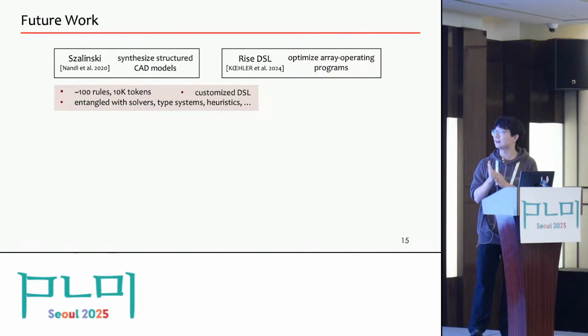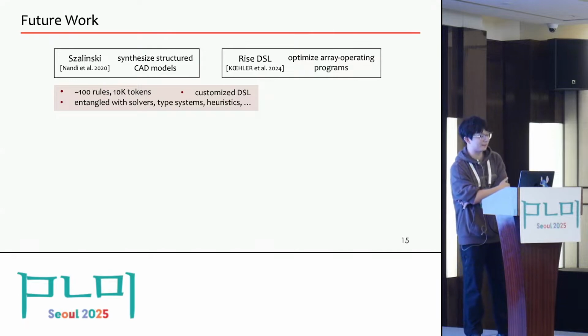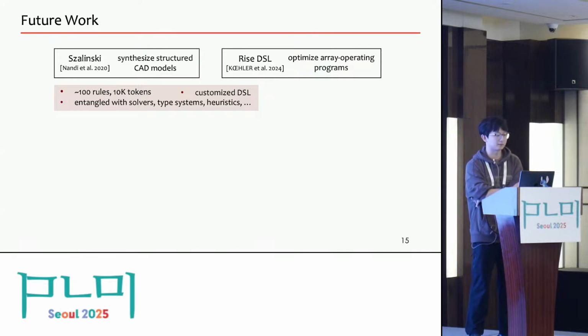And here, there will be many extra challenges. For example, the definition of these rewrite systems will be much more complicated, and they will involve customized DSLs, and also their code will be entangled with many external components, such as solvers, type systems, and many heuristics. Actually, we don't really believe that our current approach can be generalized to such difficult tasks, but it is interesting to explore how to make it work.